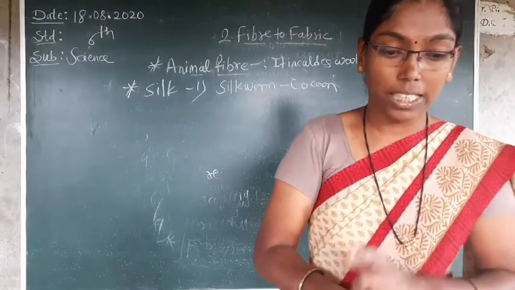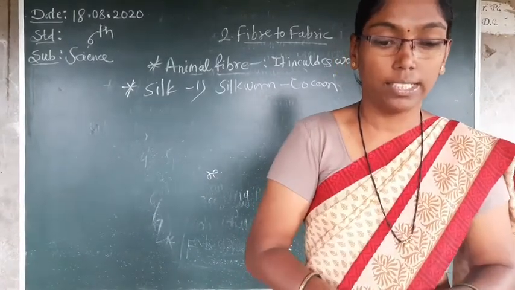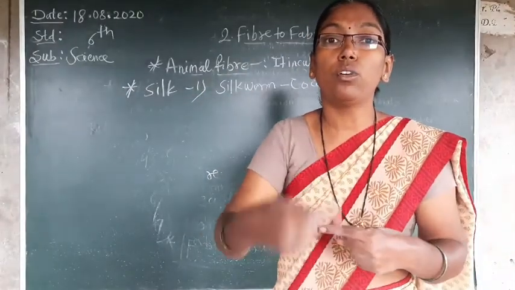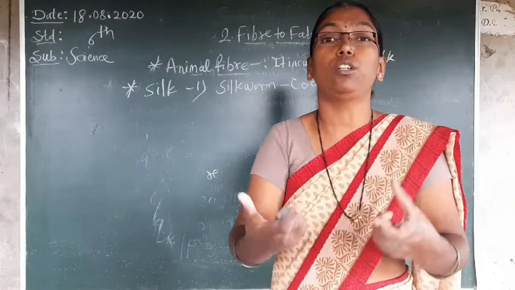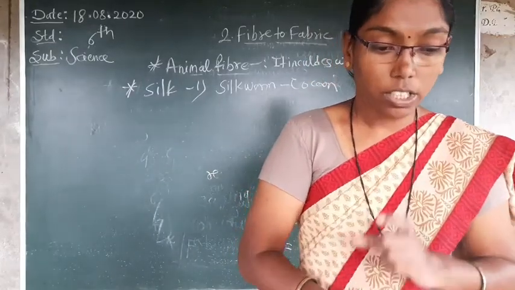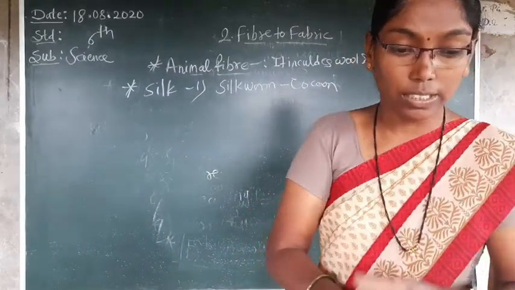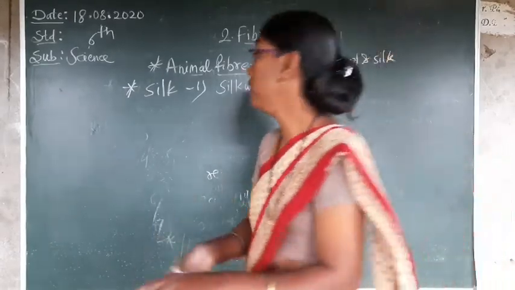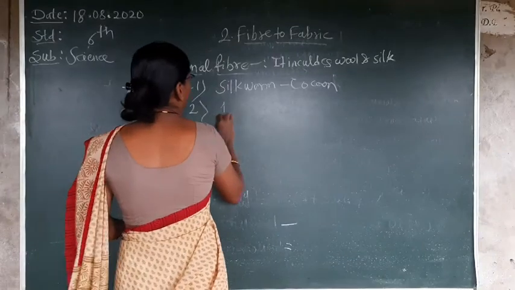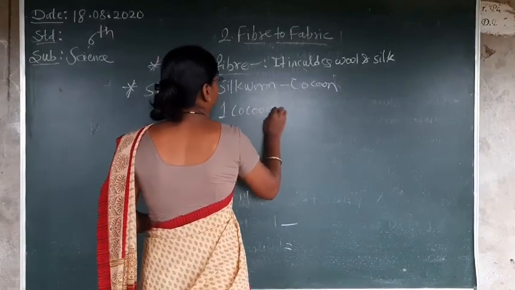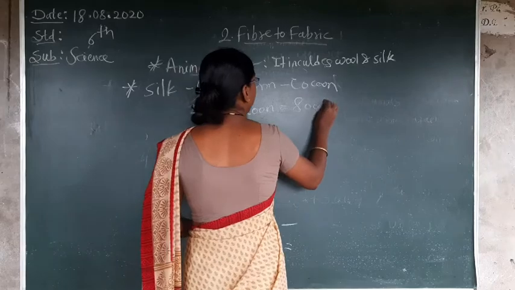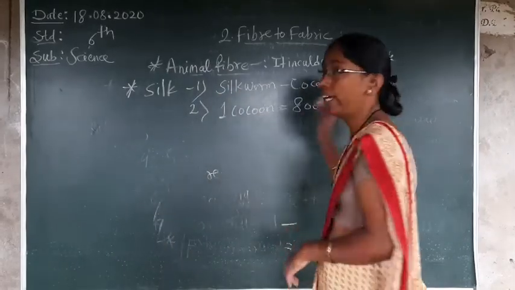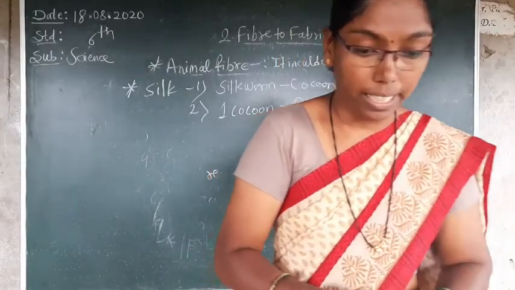They secrete silk, which they spin around themselves. The silk that we want is around the body of the silkworm. It is called a cocoon. Each silkworm spins a continuous thread of 800 meters long to make a cocoon. Means one cocoon is equal to 800 meters of silk. Okay, don't forget, 800 meter silk.